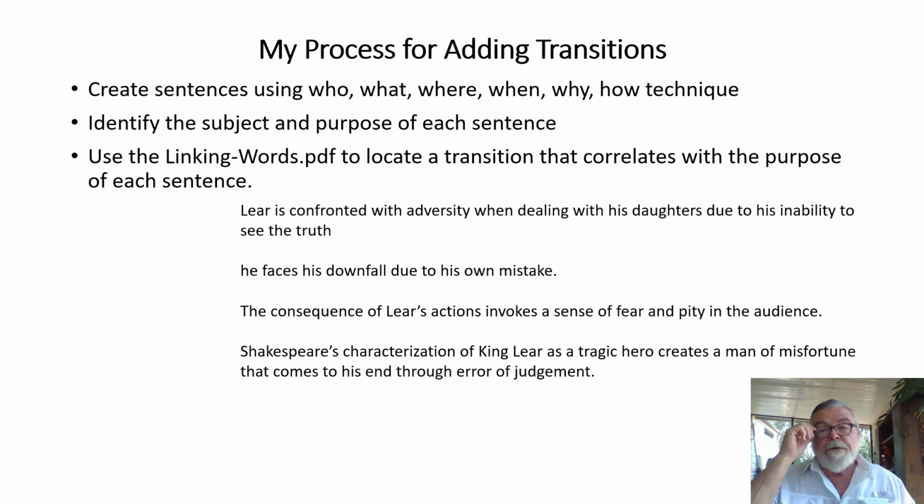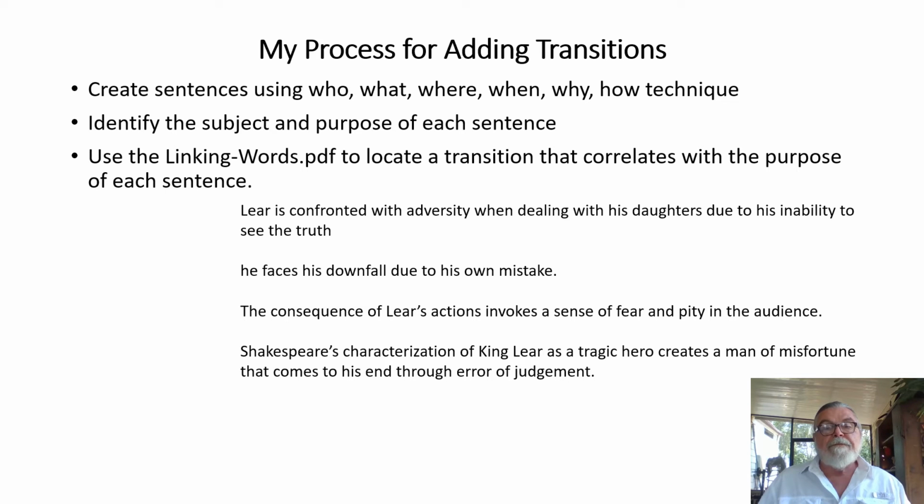All right, now I'm assuming you've used the technique, you've created all the sentences from the ideas that are in the definition. The next step after we use our who, what, where, when, why, and how technique to create the sentences, identify the purpose of each sentence. What is it actually doing in my paragraph? Then I'm going to take that idea, concept, and I'm going to look at my linking words PDF and locate the transition that correlates with the purpose of each sentence. Let's take a look at my paragraph and see what we have.